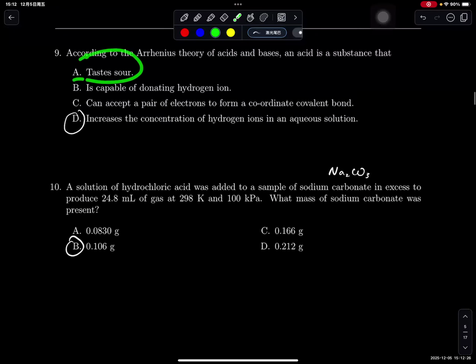Okay, A is just like a generic property, so it's not what we're choosing. B says capable of donating a hydrogen ion. This will be the Bronsted-Lowry definition. C says that it can accept a pair of electrons. This is technically the Lewis definition, so it's out of the syllabus.